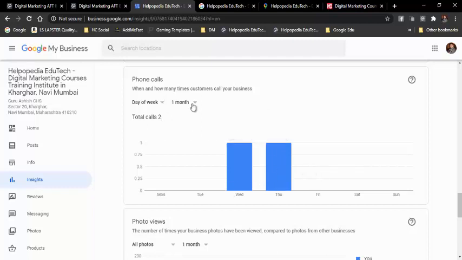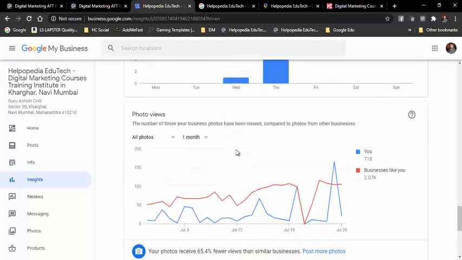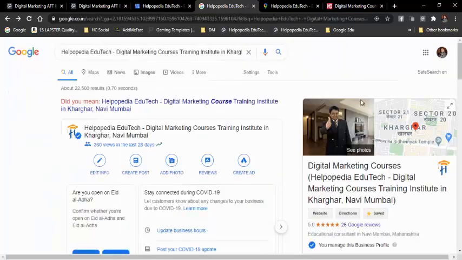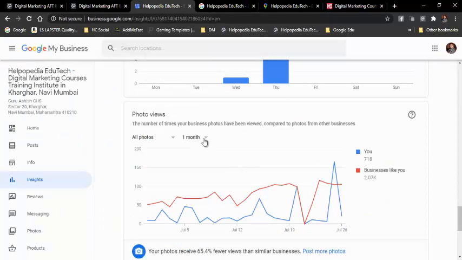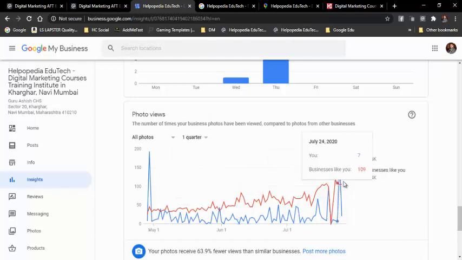If I say in 1 quarter, then on Wednesdays the calls were fewer, and mostly the calls were on Thursday: 8 calls were on Thursday and 1 call was on Wednesday. And this is the photo views. The photo views we are seeing over here show how many people have viewed the photographs in 1 quarter, 1 month or 1 week.